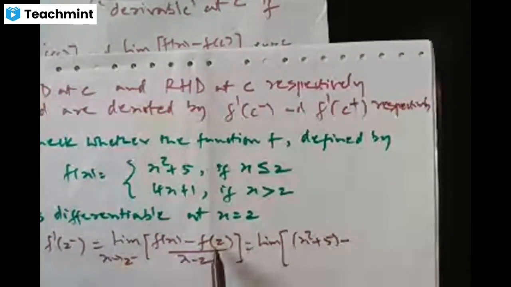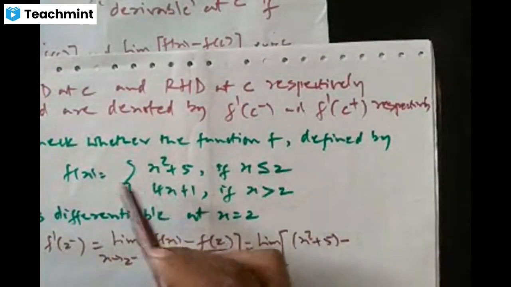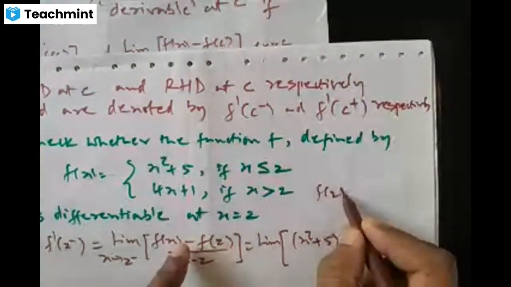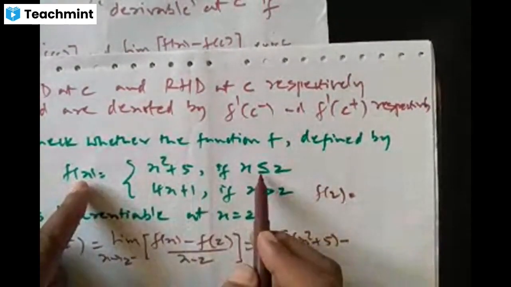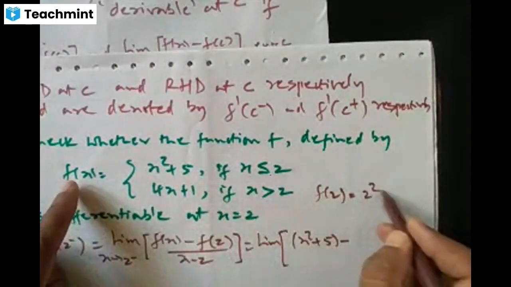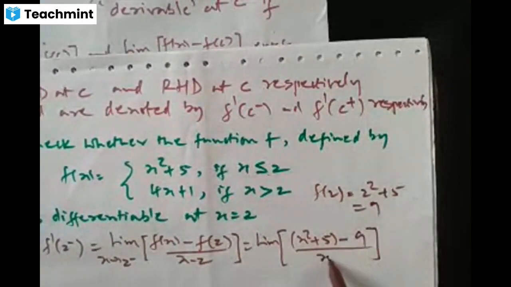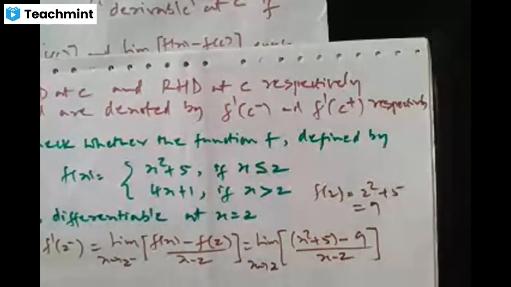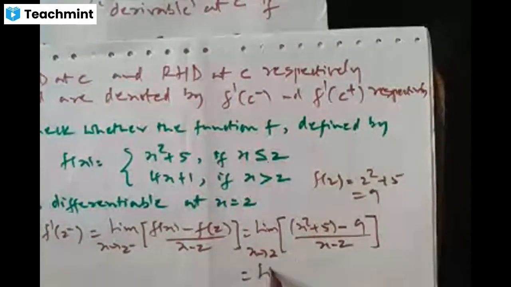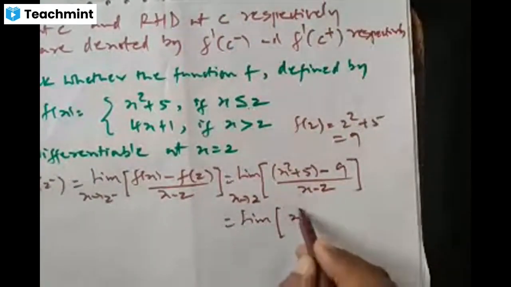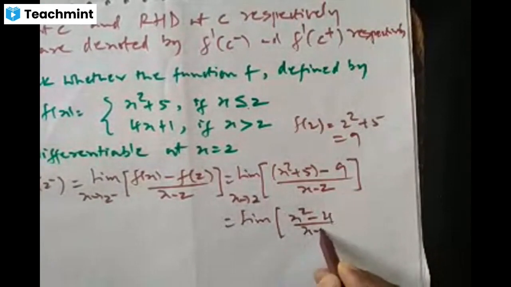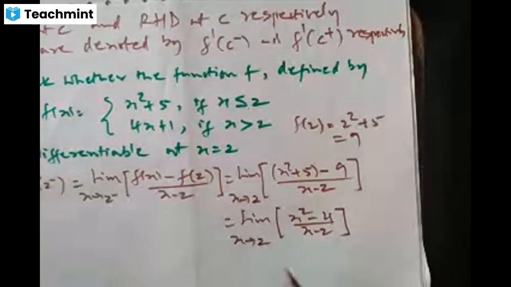X square plus 5. Next, f of 2, the value of the function when x is 2. Whenever x is equal to 2, f of x is this, right? So f of 2 is 2 square plus 5, 4 plus 5 is 9. So put 9 here, divided by x minus 2 as x tends to 2. Simplify and apply the limit. Limit x square plus 5 minus 9 is x square minus 4 divided by x minus 2 as x tends to 2.